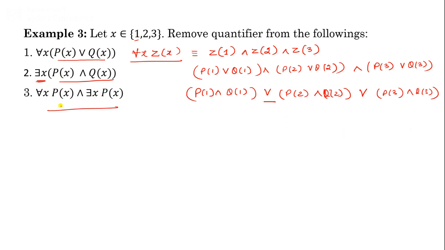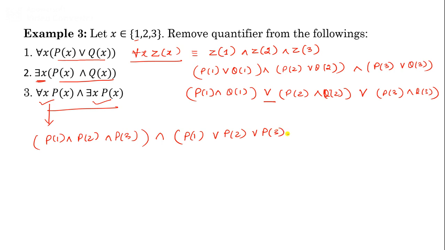Now look at this here. This one is separate one, this one is separate one. For all X Px, first you will write it as P1 and P2 and P3. Because for all X Px, Px is true for all values of X. So write it in this way. And there exists X Px means Px is true for some values of X. It means P1 or P2 or P3. So in this way you can remove quantifiers.